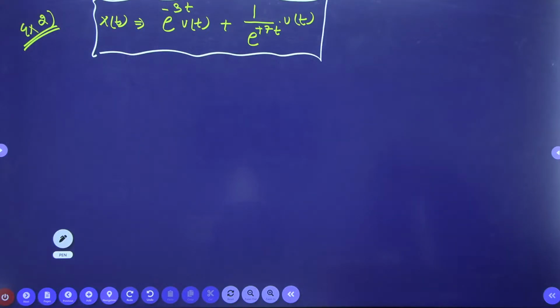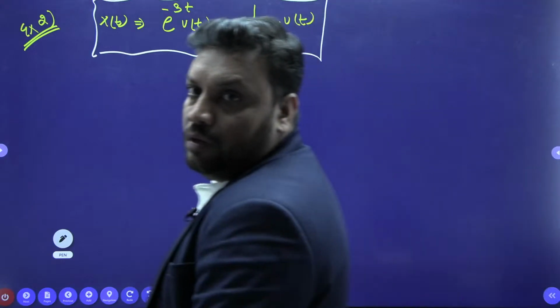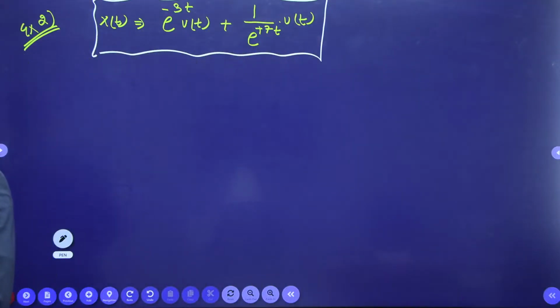Guys, just let me know. Bolo bhai bolo. ROC greater than minus 3. Achha. So let me check.